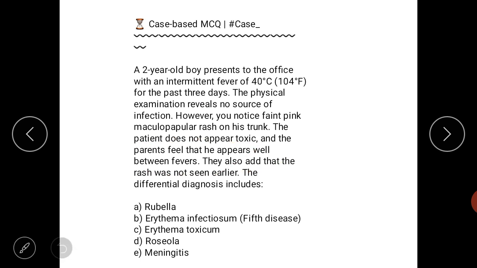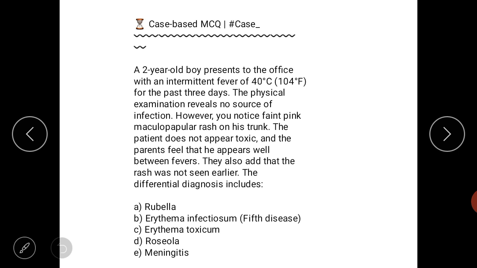Remember guys, he appears well between fevers. On this point we can exclude the other options, and the rash was not seen earlier. See the differential diagnosis, discuss, and write the answer in the comment box, and we will discuss the answer in the next slides.